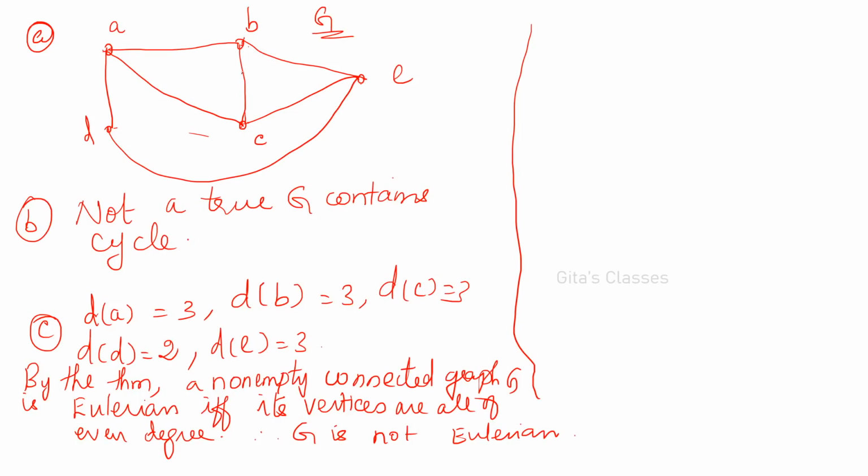You start from C and come back to C without visiting any vertex twice. Only once you have to visit all the vertices. So C, B, E, then D, then A, then C. It is one Hamiltonian cycle.